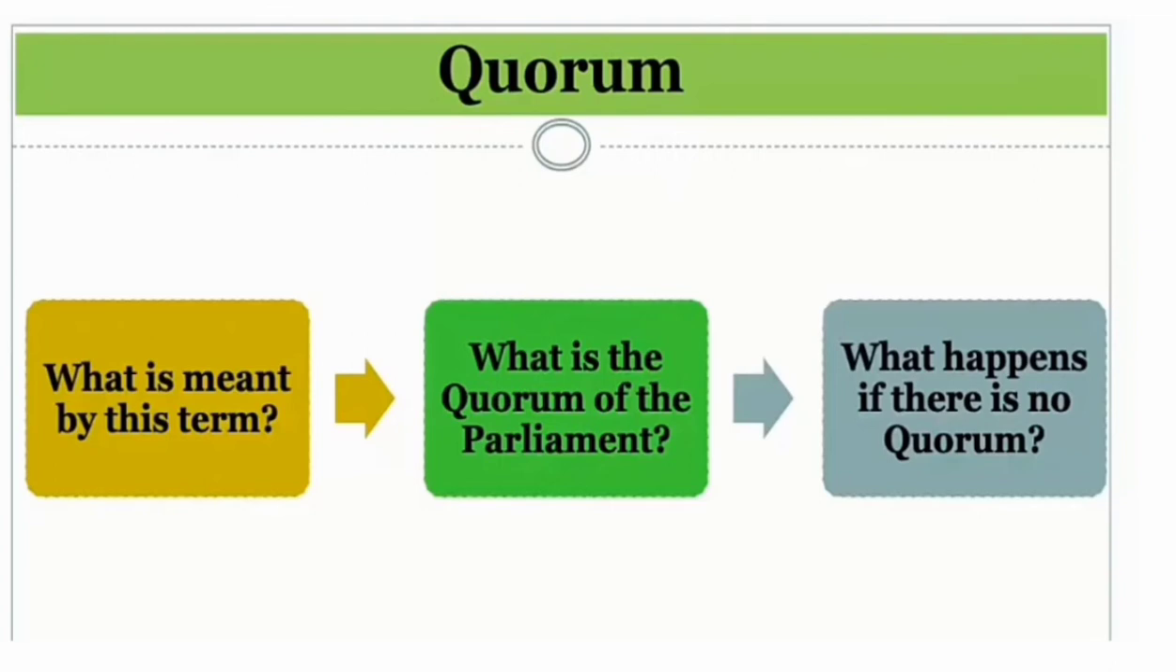What is the quorum of the parliament? What is meant by this term? What happens if there is no quorum? If there is a quorum, the house proceeds, otherwise the house is adjourned for lack of quorum.